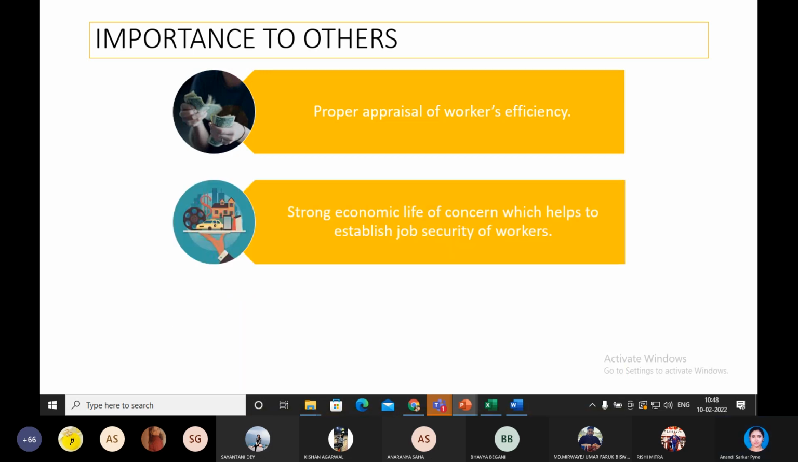It will improve over time. Next is strong economic life of the concern, which in turn will help to establish job security of workers.